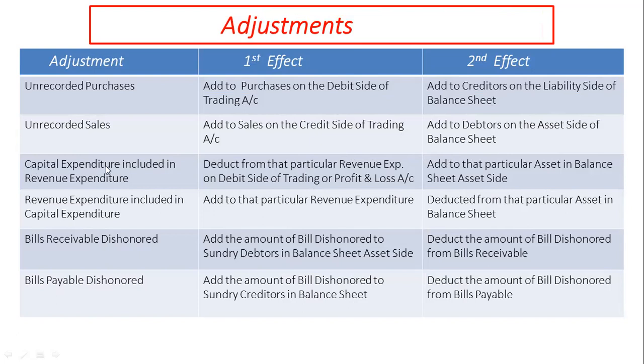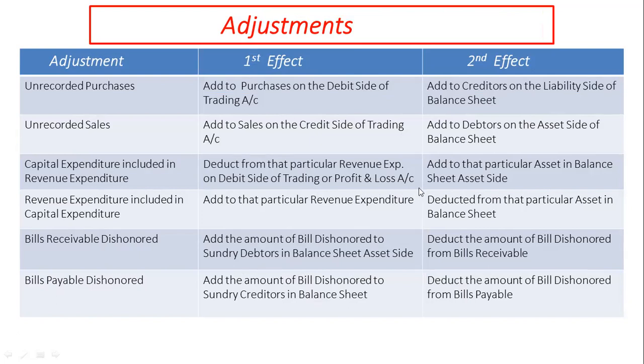Capital expenditure included in revenue expenditure. If by error or mistake some capital expenditure is included in revenue expenditure, then its first effect is taken as deduction from that particular revenue expenditure and shown on debit side of trading or profit and loss account.